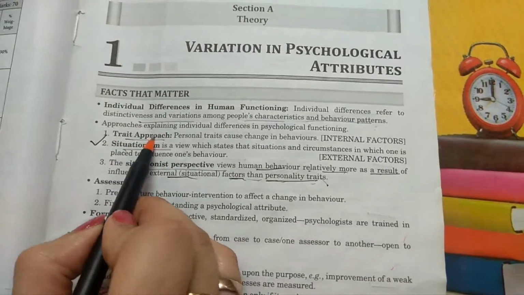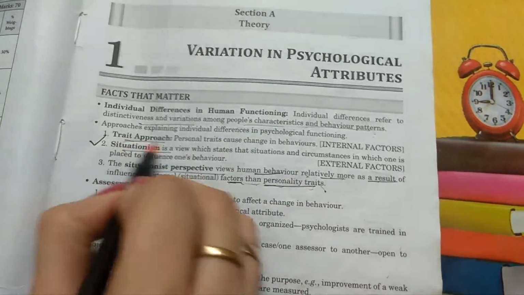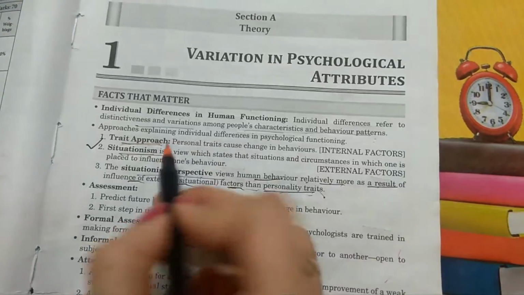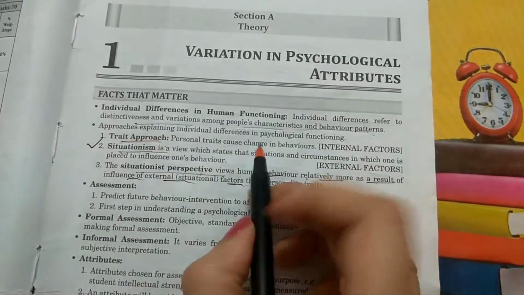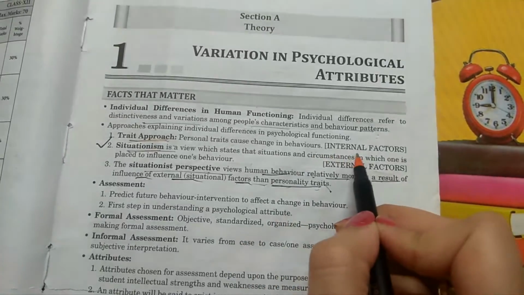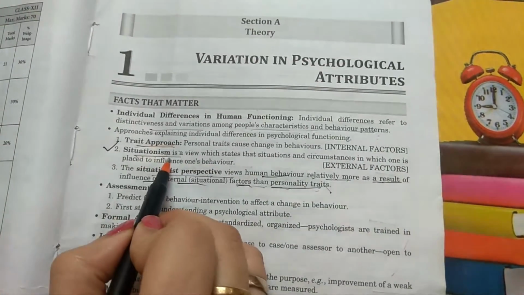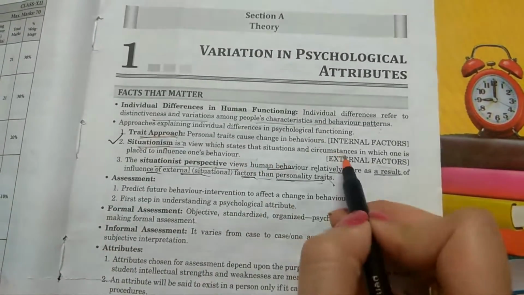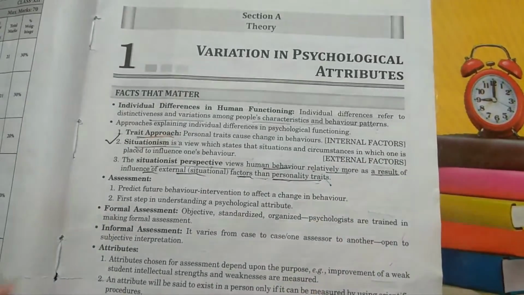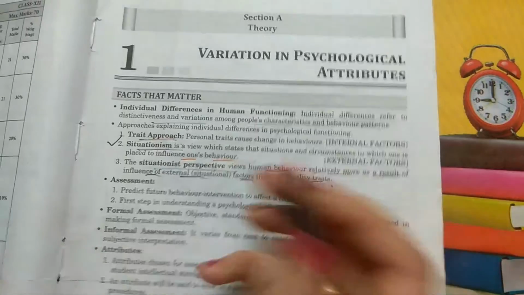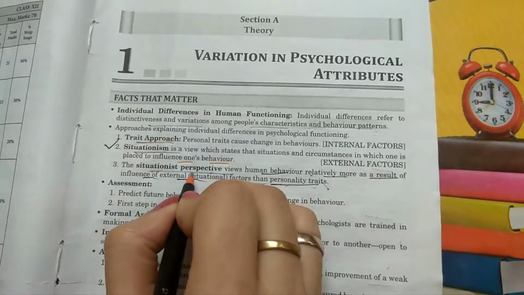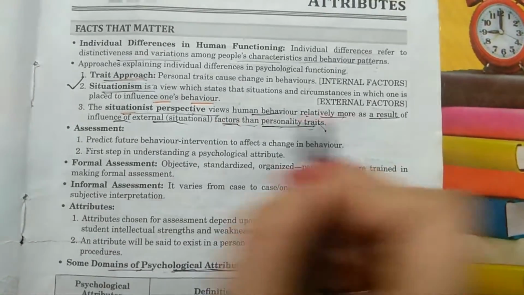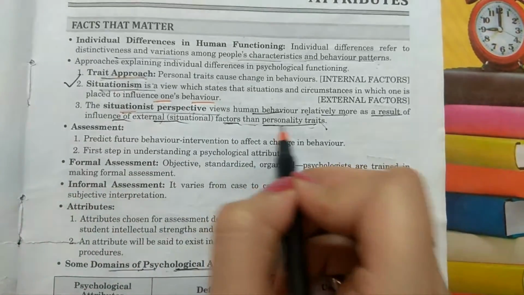Now, there are approaches that explain individual differences. They are trait approach, situationism, and situationist perspective. Now, trait approach, it contains personal traits that cause change in behavior. It is also known as internal factors. Now, situationism. Situationism is a view that states that the situation and circumstances in which one is placed influence one's behavior. Now, the situationist perspective views human behavior relatively more as a result of influence of external factors than personality traits.